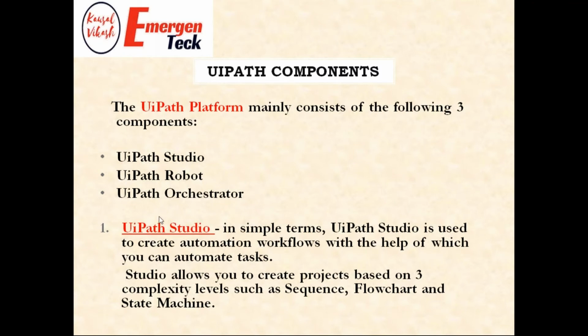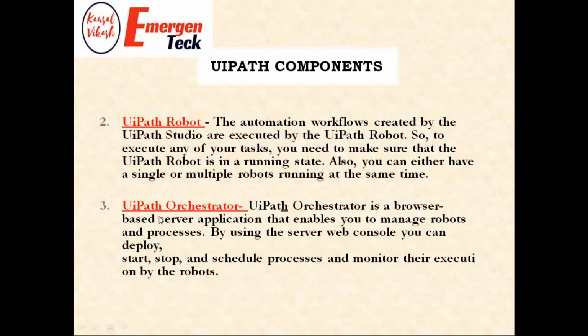With the help of the robot, we execute that automation. And Orchestrator is a browser based cloud application that enables you to manage the robot machines, and also to schedule and monitor the processes executing on the robots. So this is from a management point of view.